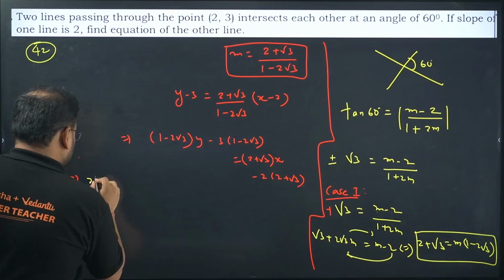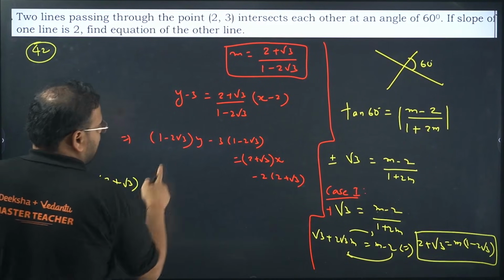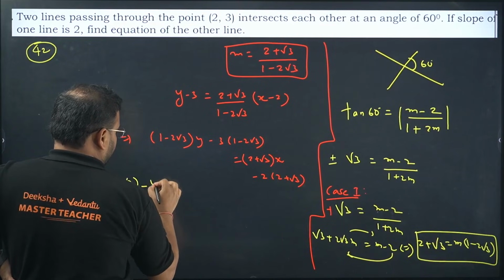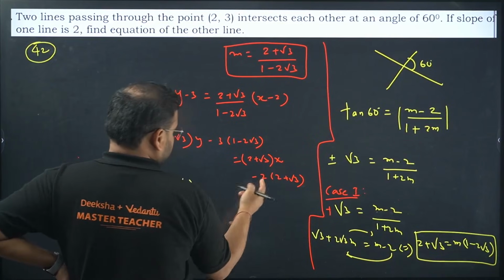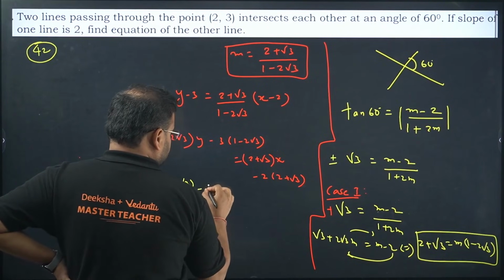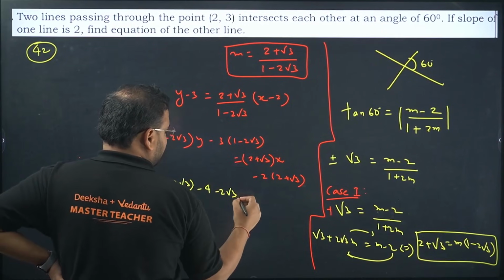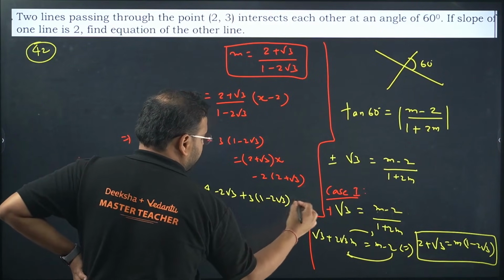So I have x times 2 plus root 3. This is as it is. I'm moving it over here, so I get minus y times 1 minus 2 root 3. Expand this one first, this side over here. We get here minus 4 minus 2 root 3. Okay, and move on this side and expand again. You'll have plus 3 times of 1 minus 2 root 3 equal to 0.